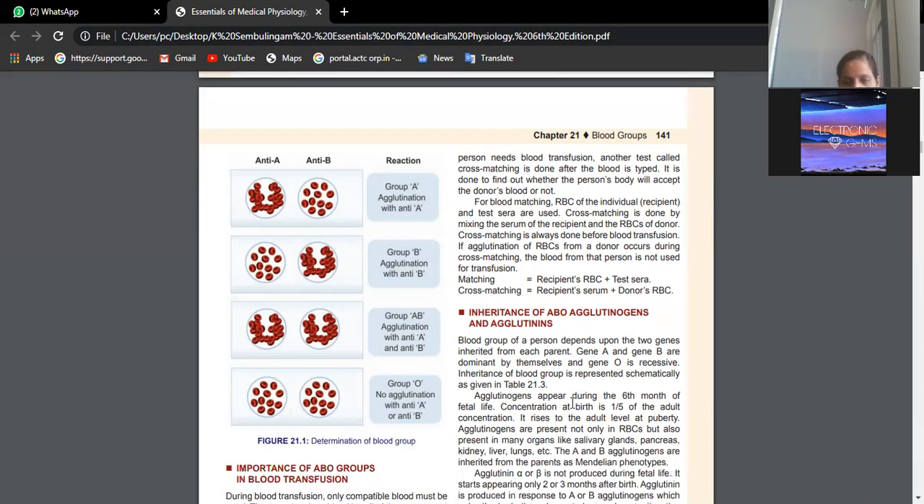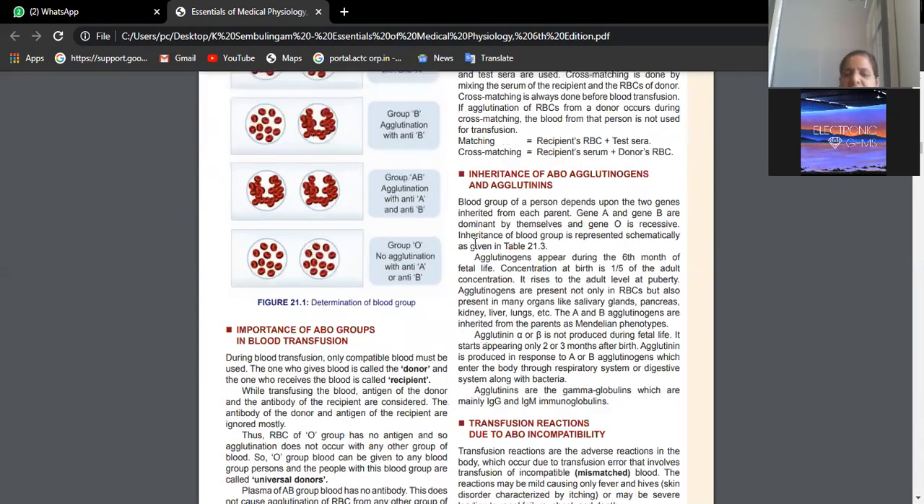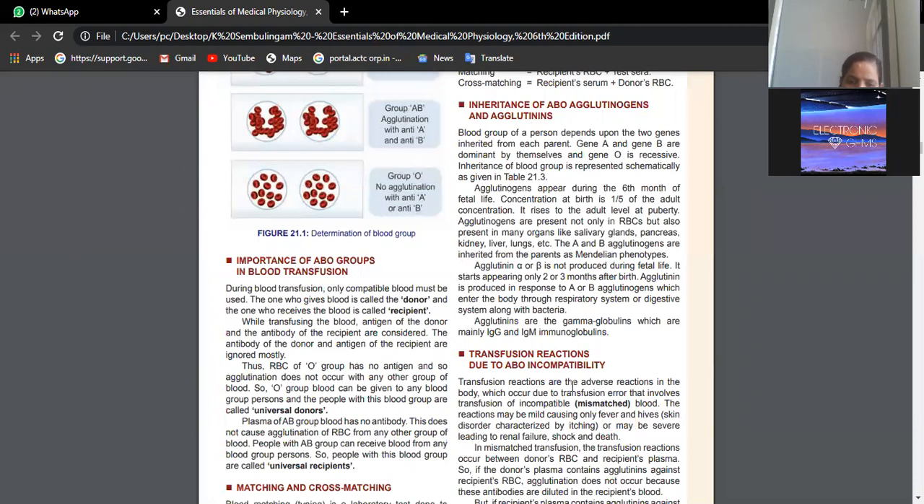Very important. Then we have inheritance of ABO agglutinogens, which is a repetition of the basic concept we have. Transfusion reaction.